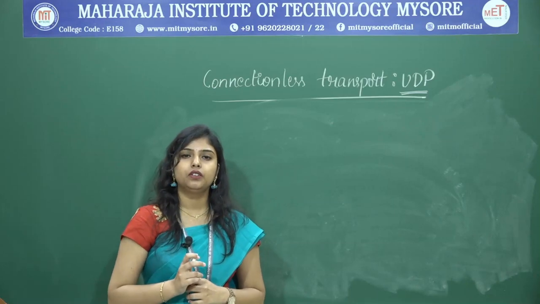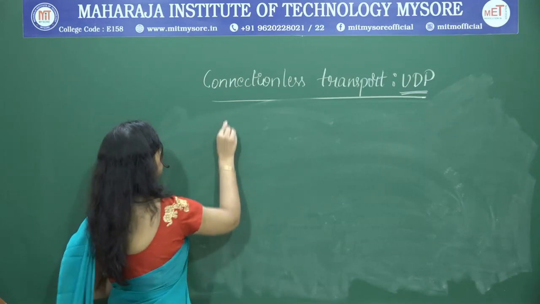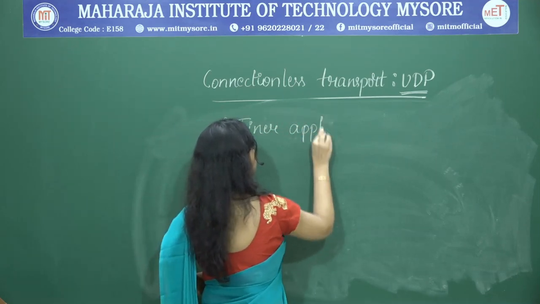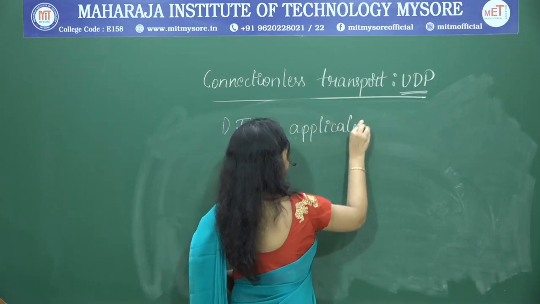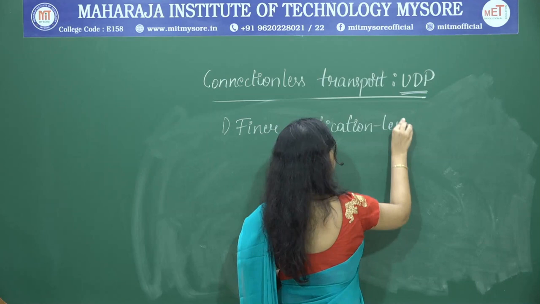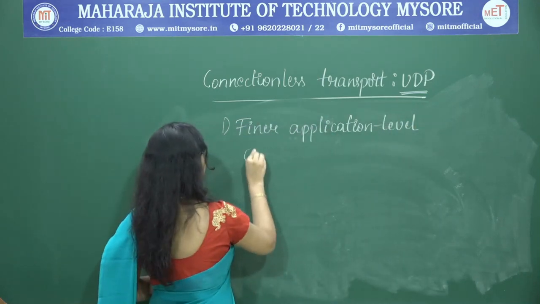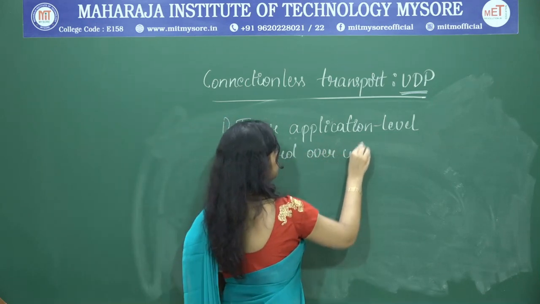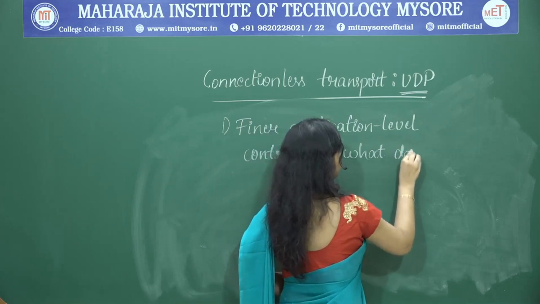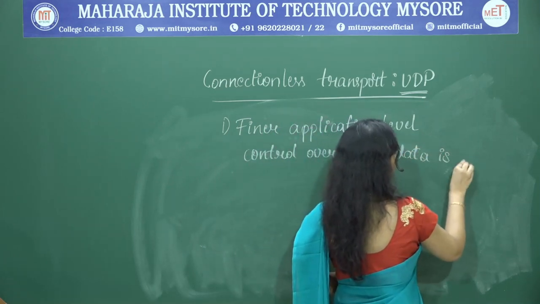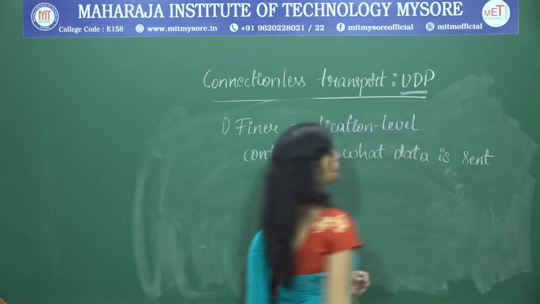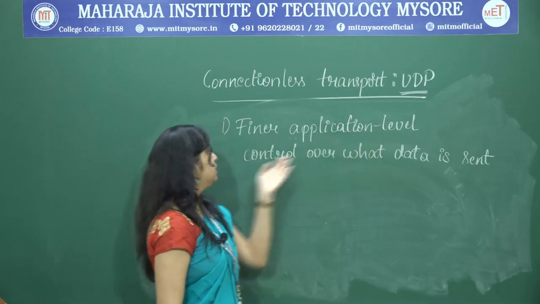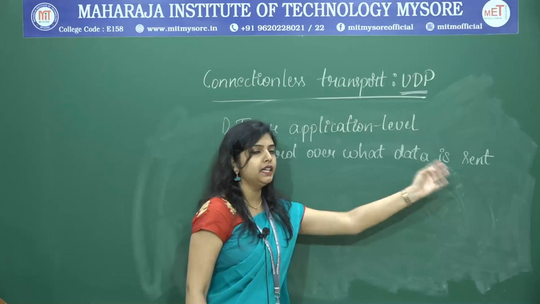The first reason is finer application level control over what data is sent.